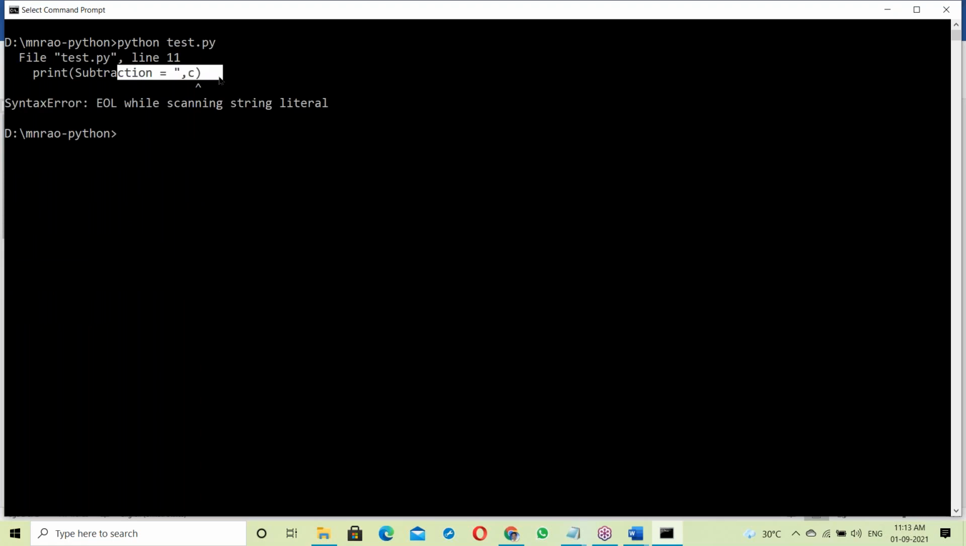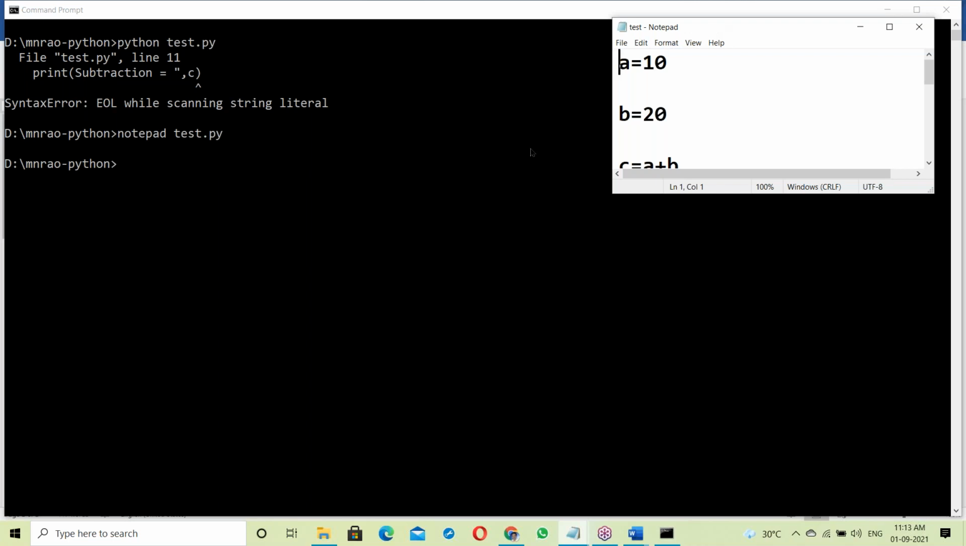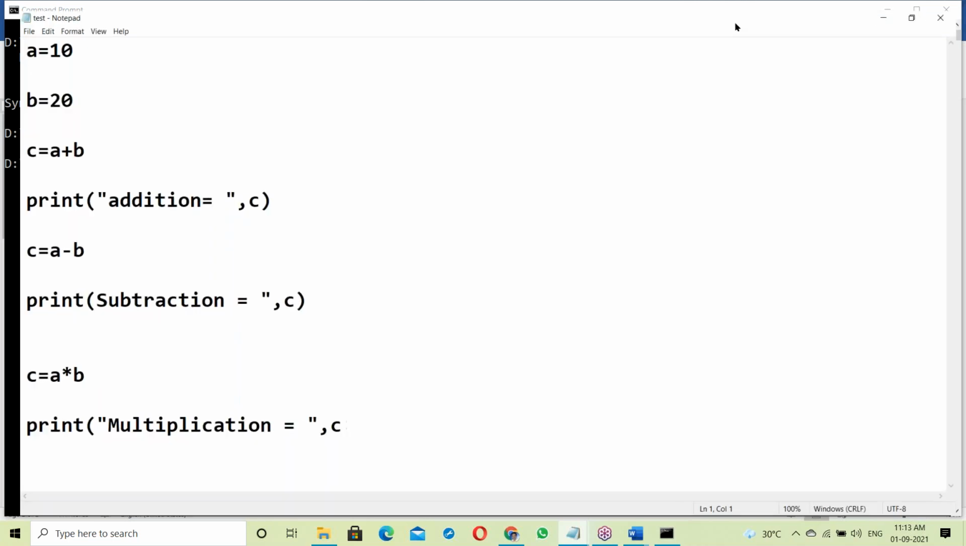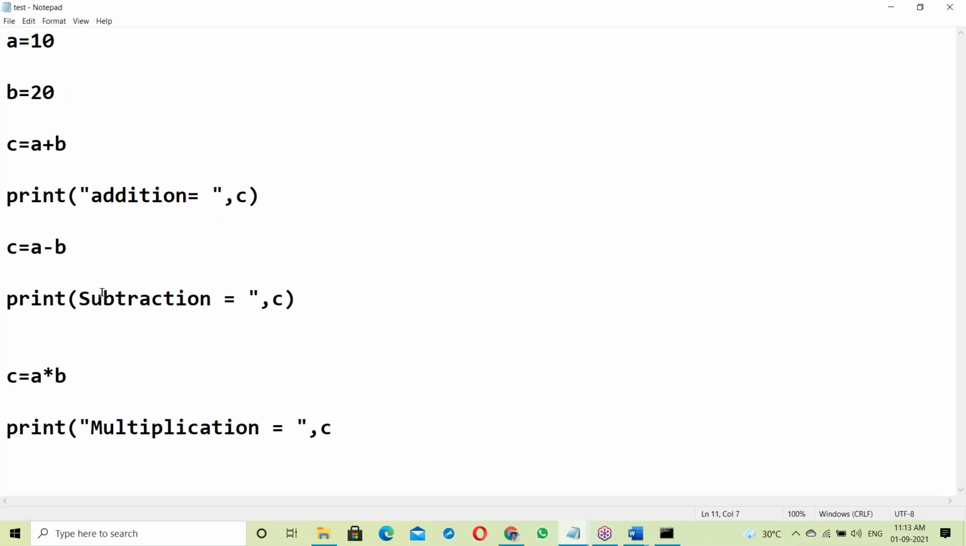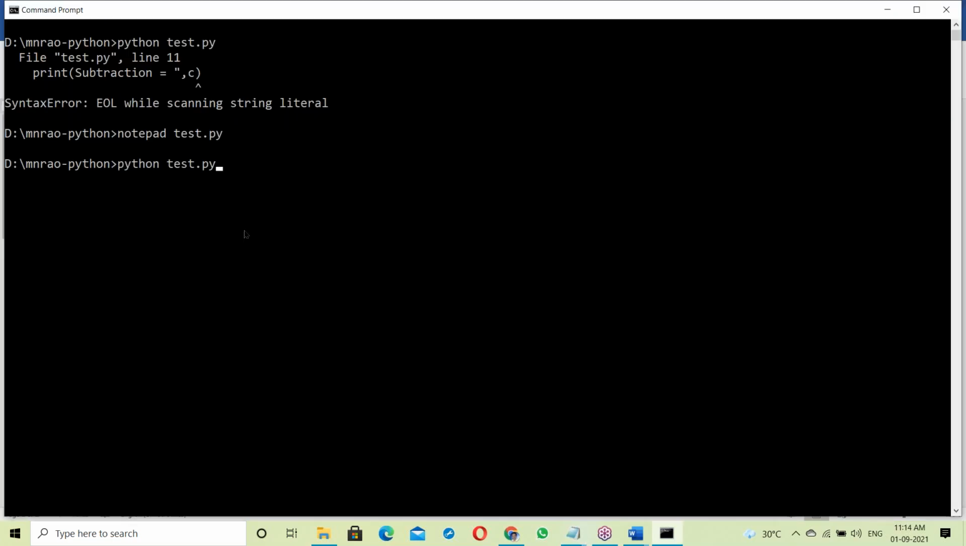So here only one error is shown, not the next coming errors. The interpreter shows only one error. If any error comes, it simply stops here. So only one error. Correct this mistake also. Mistake corrected. Save, and run it again.